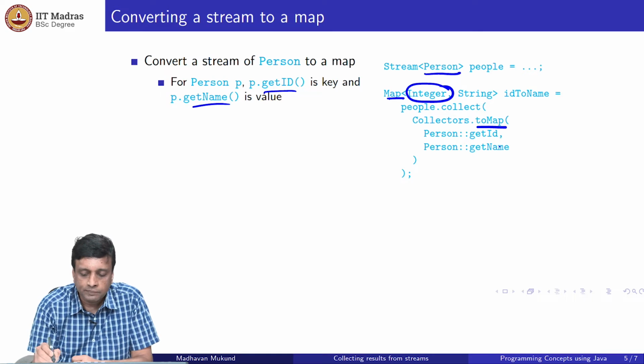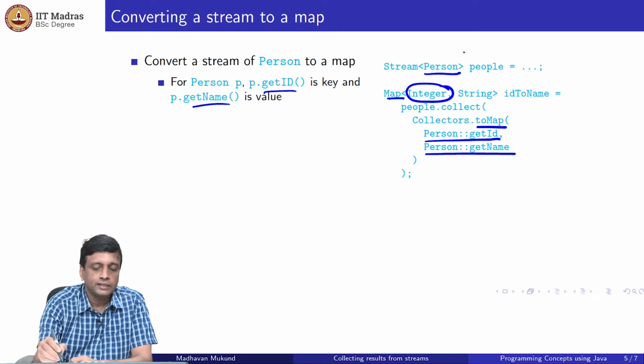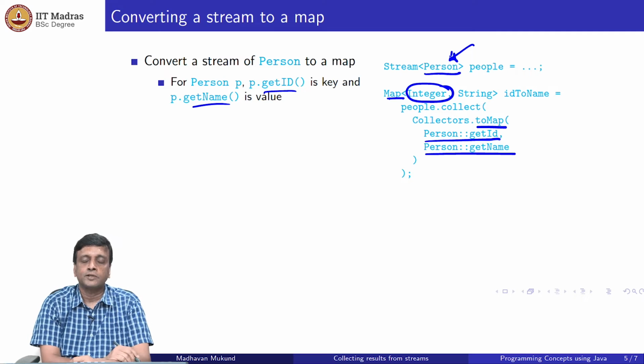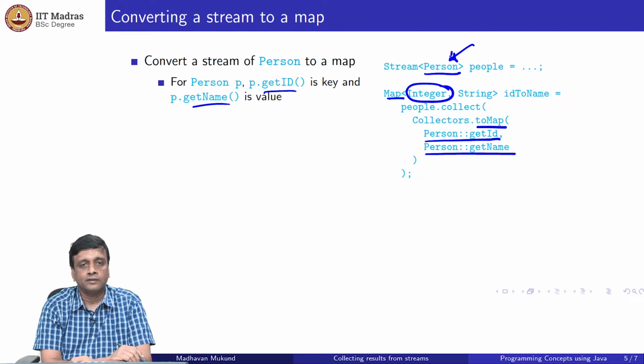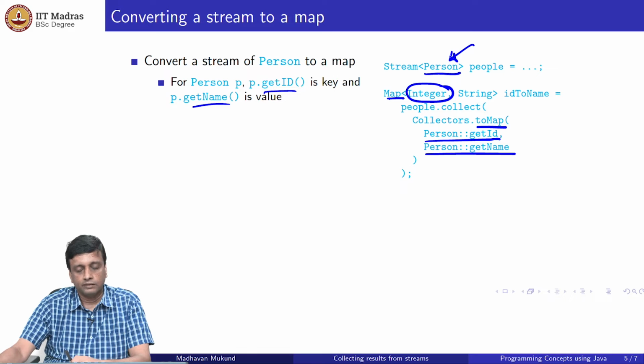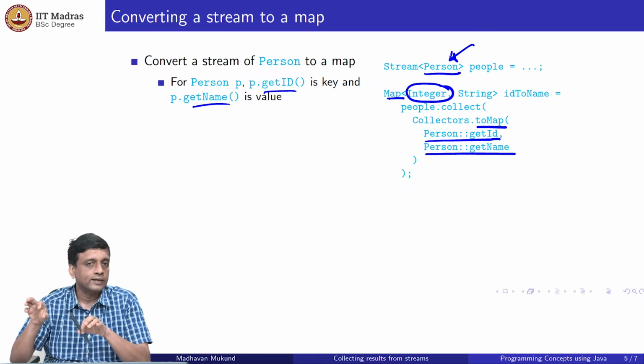And now the arguments to toMap tell me how to extract the key and the value from each stream object. Each stream object, remember, is a stream of persons, so each stream object is a person object. So it says apply the getID method to the person object to get the key, and getName to the person object to get the value.